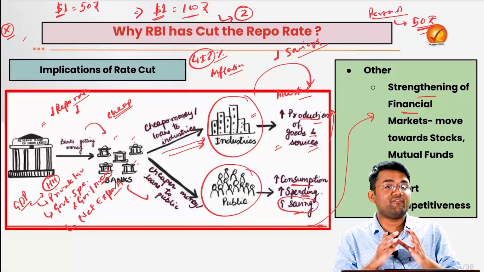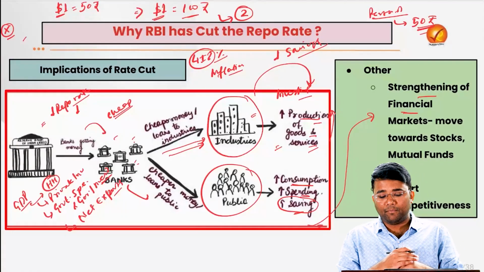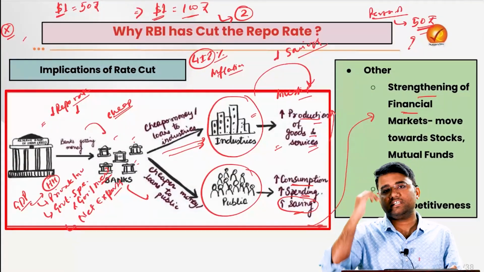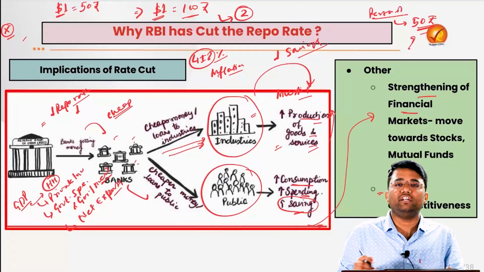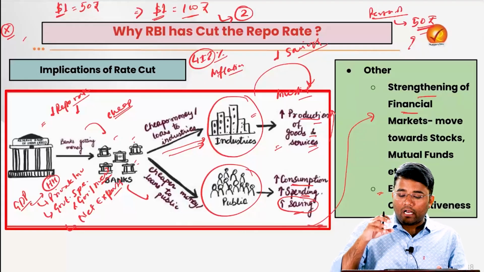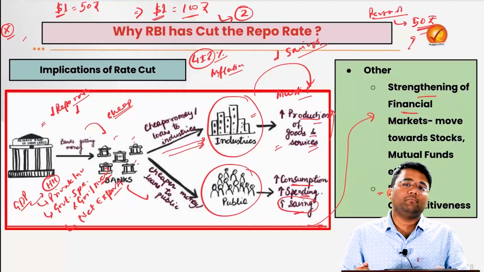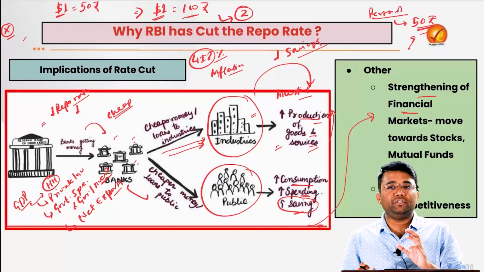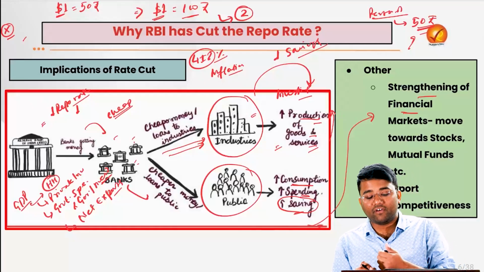There are a lot of other factors which impact this export competitiveness. For example, whether the cost of production is the same or not, because if the raw material cost has increased so much that the cost of production, or the shirt price, also increased to 100 rupees, obviously our product will not be very competitive. If the quality of the shirt is degrading, then obviously people will not demand it. But keeping all the other things the same, if the currency is depreciating, our exports become competitive, and it also supports